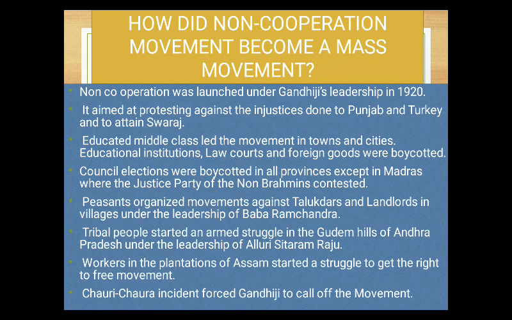And finally, at that time, one important thing happened, that is the Chauri Chaura incident. So what is the Chauri Chaura incident? Okay, I'll tell you later, and let's wind up the class for today. Because of the Chauri Chaura incident, Gandhiji was forced to call off the movement.